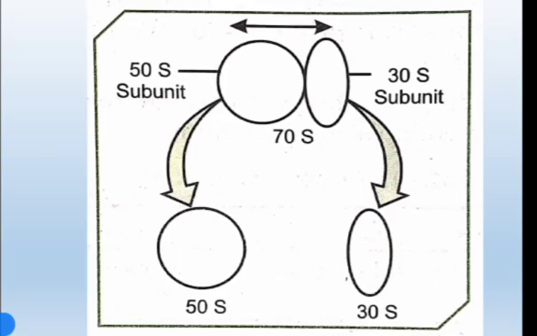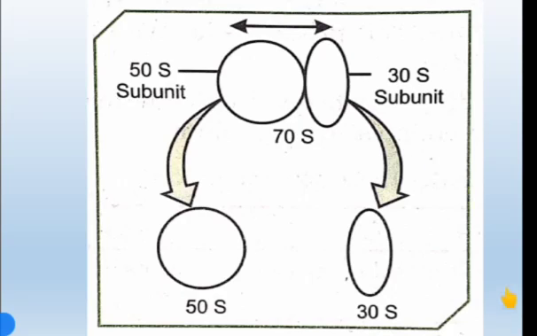Here you can observe the two subunits of the ribosome. One is the 50S subunit and another is the 30S subunit. These are the subunits of the ribosomes of the prokaryotic cell. So this is about the ribosomes.